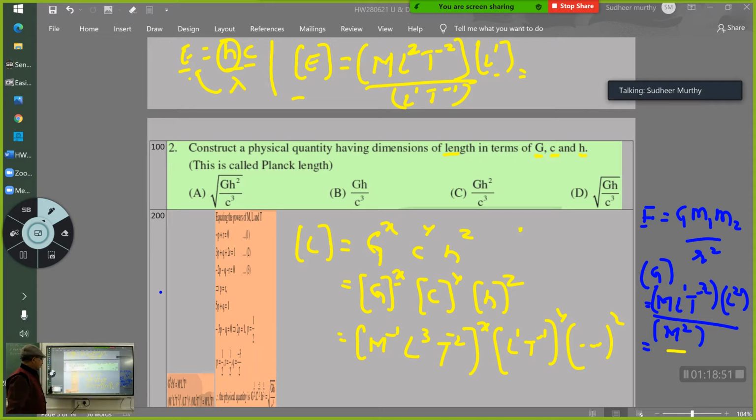I have already performed that operation. I'll just show you the operation.